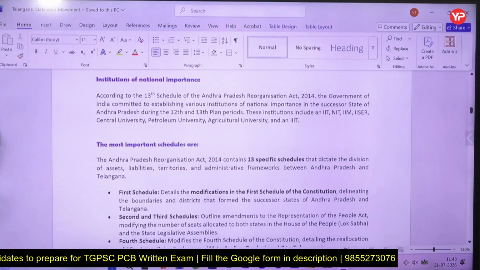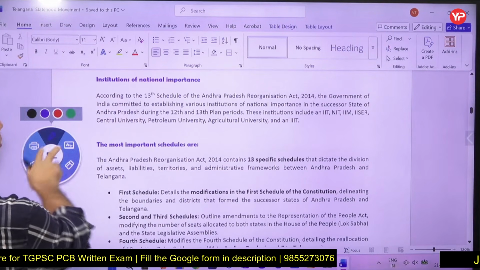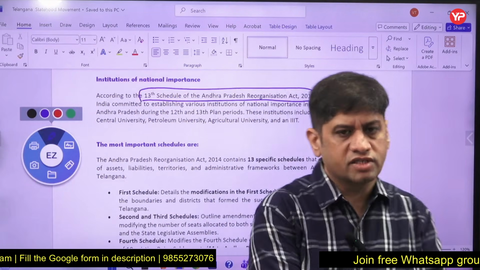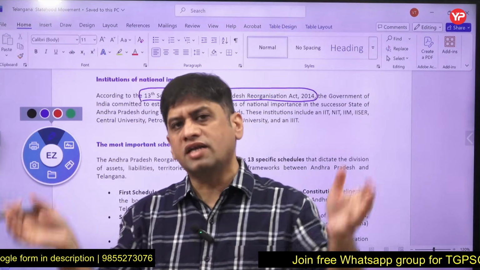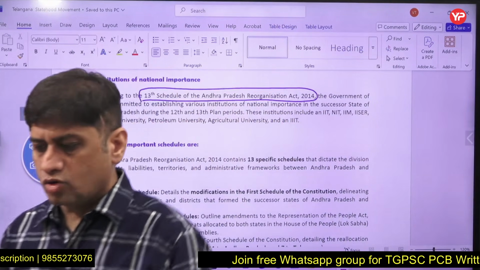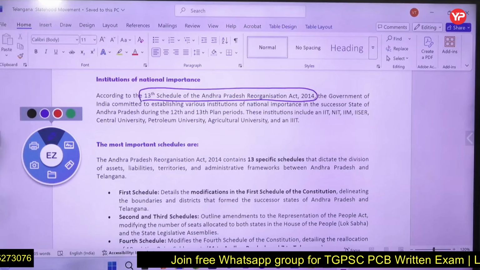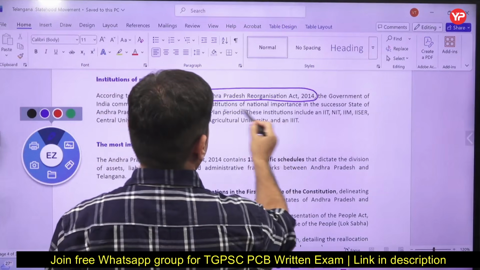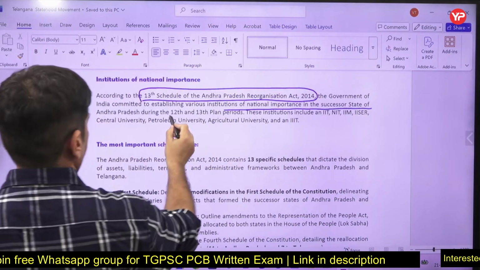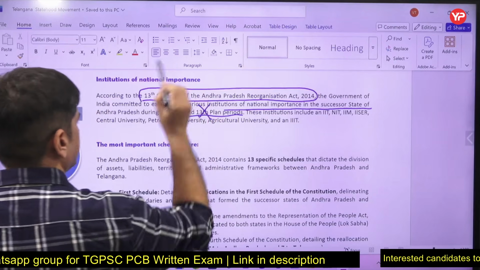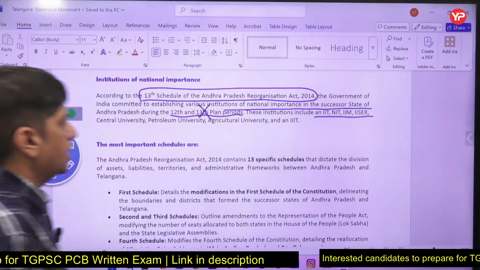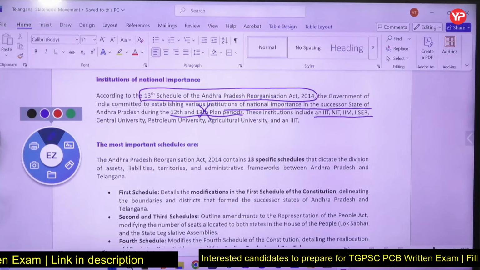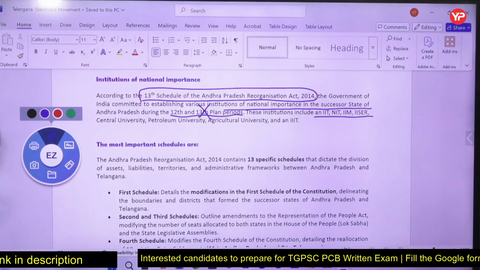Now, institutions of national importance as per the 13th schedule of the Andhra Pradesh Reorganization Act. So we are preparing all this for the Telangana exam, but you will say, sir, we are not talking about the Telangana Reorganization Act, because the name is Andhra Pradesh Reorganization Act 2014, because at that time it was Andhra Pradesh only, and then it was bifurcated. So the Government of India is to create new institutions of national importance in these states, which in the 12th and 13th plan never took place, and IITs, NITs, IIMs, and central universities will be created. That is mentioned under the 13th schedule. So there is a chance that a question can be asked about which schedule mentions what.